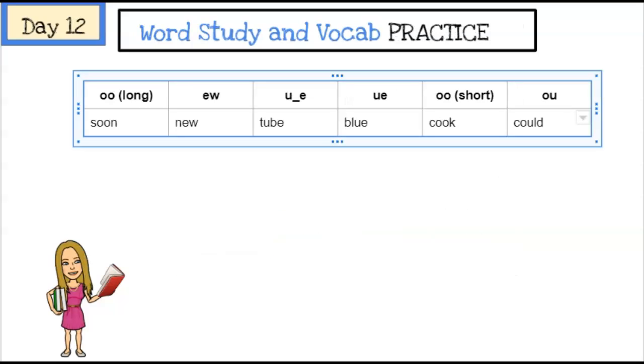Let's take a look at these vowel team and variant vowels. OO, or the long sound like in soon. We have EW like in the word new. U consonant E like in tube. UE like in blue. OO, which has a short sound like in cook. And OU like in could.